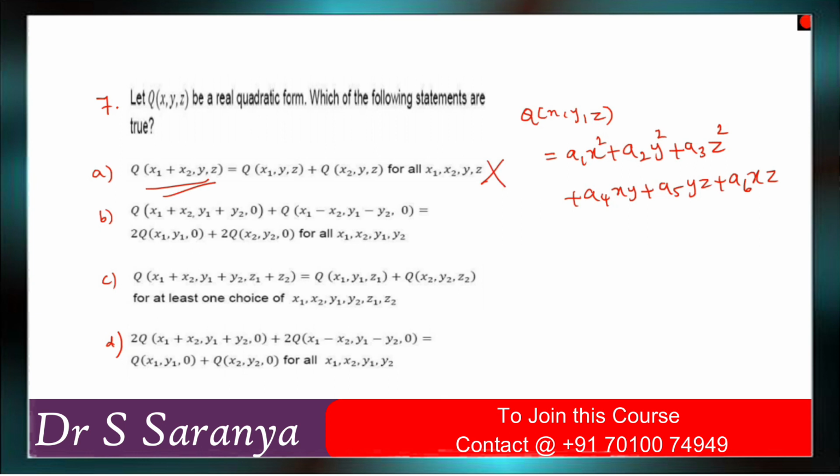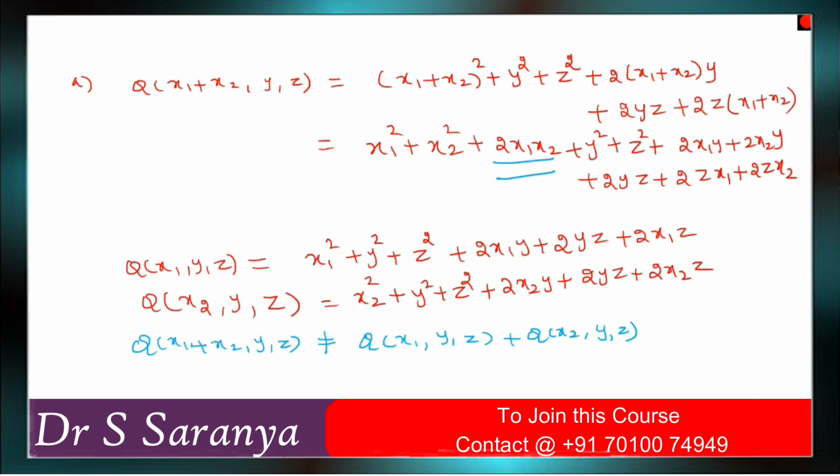So come to the second option. They given q of x1 plus x2, y1 plus y2, comma 0 plus q of x1 minus x2, comma y1 minus y2, comma 0, which is equal to 2 into q of x1, comma y1, comma 0 plus 2 into q of x2, comma y2, comma 0 for all x1, x2, y1, y2. Okay, so come to the second one.